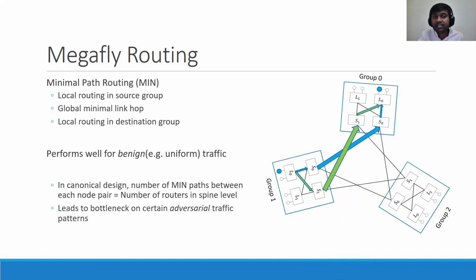But the problem of this routing approach is that it leads to bottlenecks on certain adversarial traffic patterns. For example, consider the following scenario, where most of the routers of group 1 try to communicate with most of the routers of group 0 at the same time. In this case, the global link will be congested.